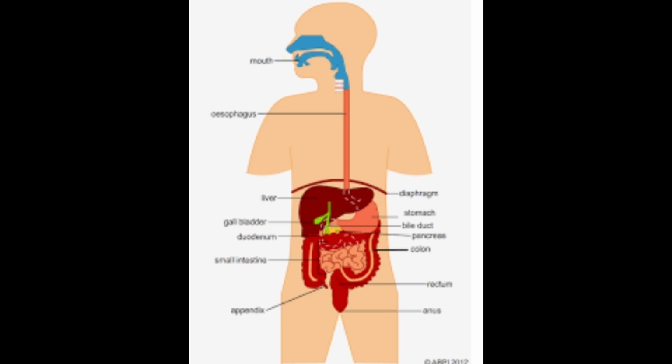Chyme is pushed down to the small intestine by peristalsis, with muscle contraction. It's called segmentation.